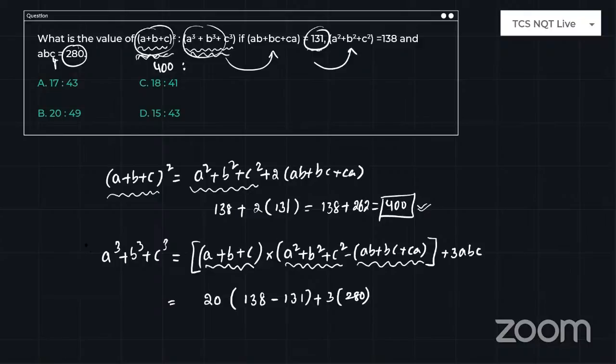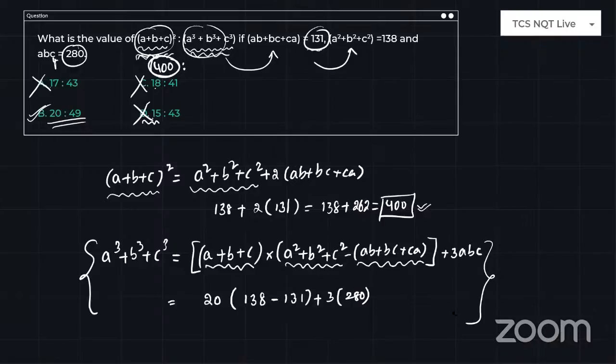Even if you don't know this formula also, I can conclude the answer. See, I have left with 400, right? So 17 is not a 400 multiple, 18 not, maybe 15. No, it is not a 3 multiple. So 15 also got cancelled. See, 17 is not a factor of 400, 18 also not a factor of 400, 15 also not a factor of 400. So directly I can assume the answer is 20 is to 49, even without doing the concept.